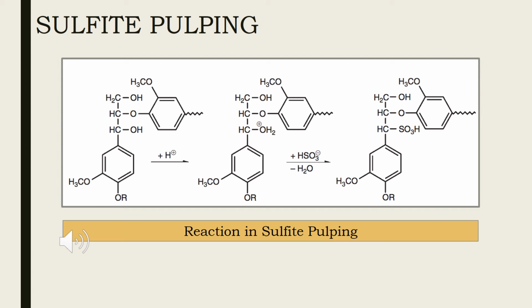Sulfite pulping has been used for a long time in the industry, but nowadays it has been replaced by kraft process. Kraft process is capable of processing different wood species to produce strong fibers for paper manufacturing. However, around 1 million tons per year of lignosulfonates are still produced as dry solids.